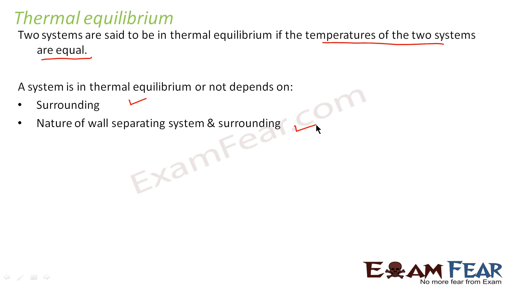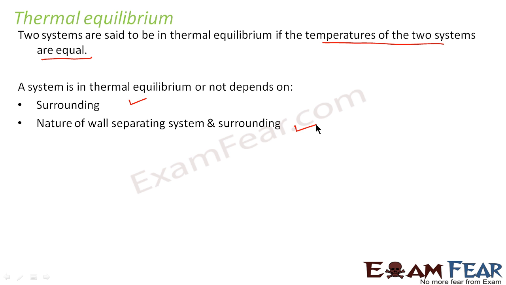Why? Because if you keep it in a thermos, the hot tea will remain hot for a longer time. That's because the wall of the flask is quite insulating. It doesn't allow the heat to flow across it. Therefore, the temperature of the coffee will remain hot and it will not allow the heat to flow out of the flask.